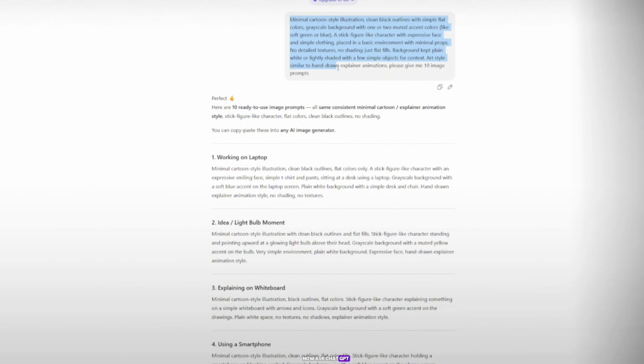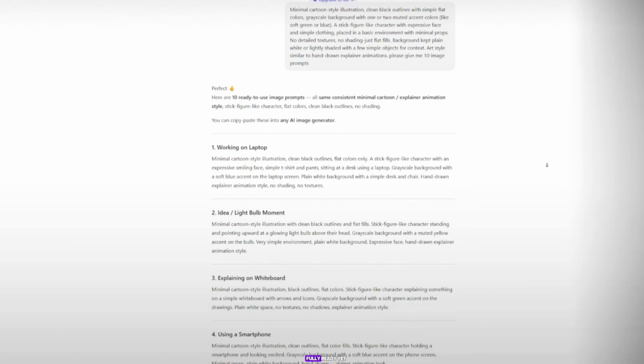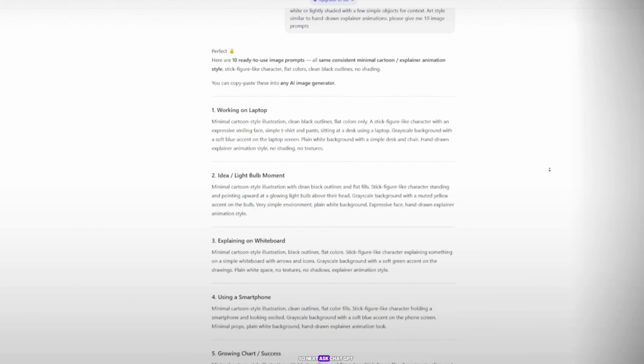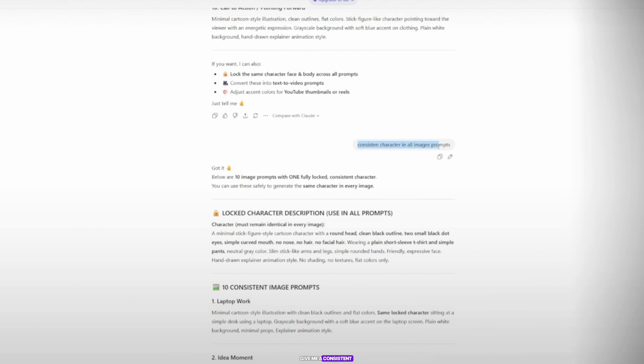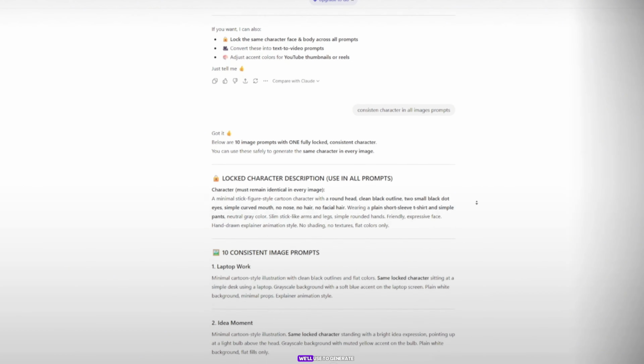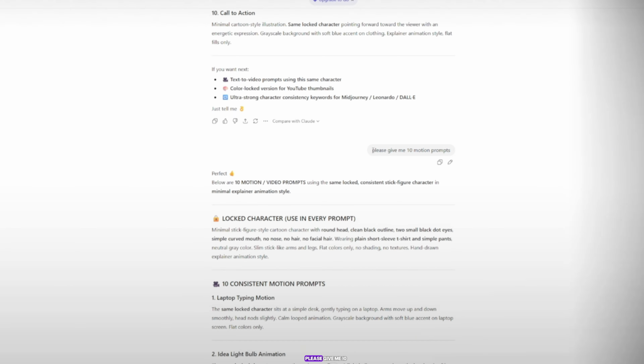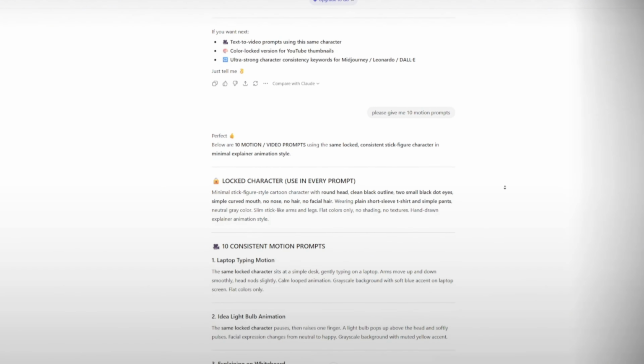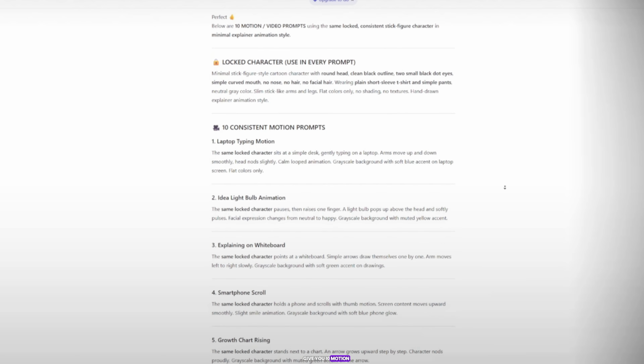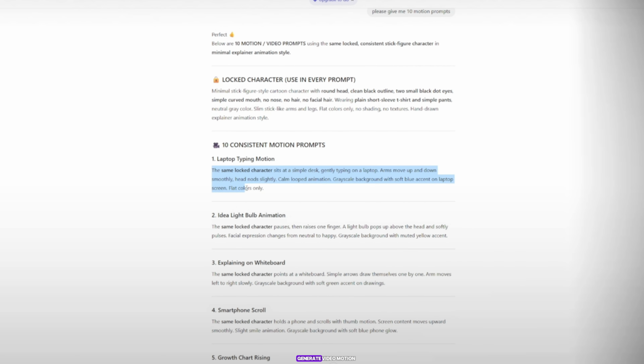Now ask ChatGPT. Please give me 10 image prompts. ChatGPT will give you the top 10 image prompts, but they won't be fully ready yet. So next, ask ChatGPT. Please give me a consistent character in all image prompts. This time, ChatGPT will give you 10 image prompts with the same consistent character. These are the prompts we'll use to generate our images. After that, ask ChatGPT. Please give me 10 motion prompts. ChatGPT will then give you 10 motion video prompts, which we'll use to generate video motion.